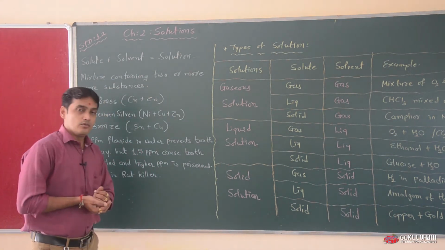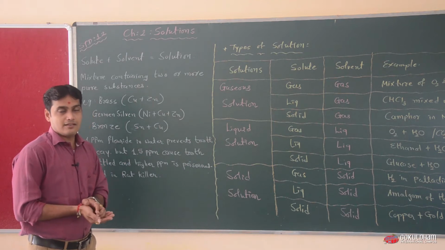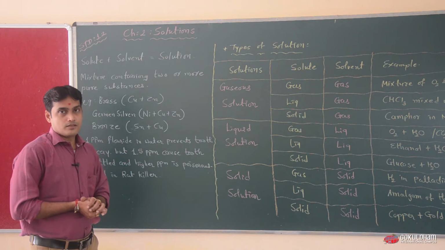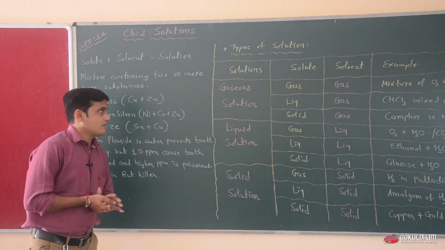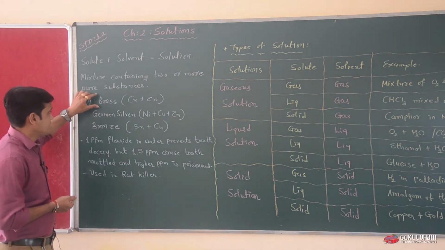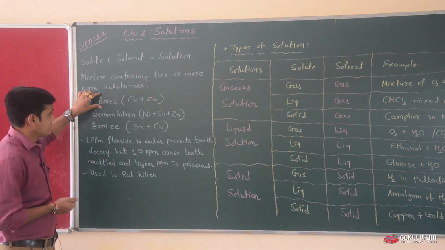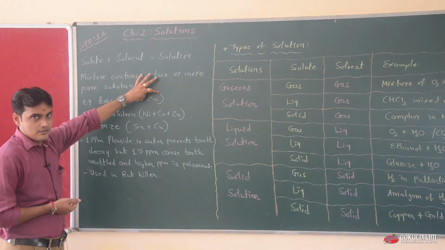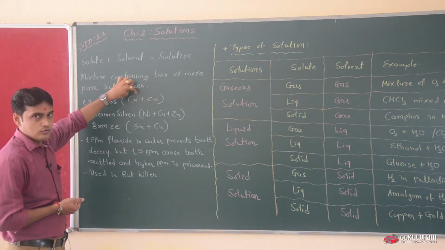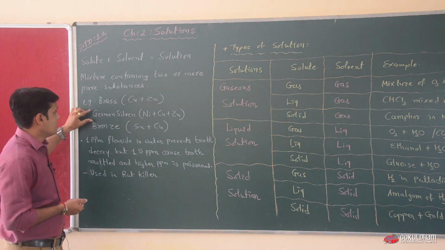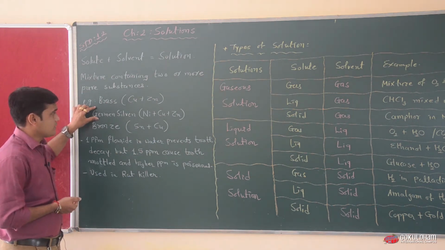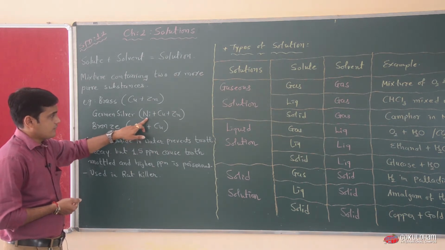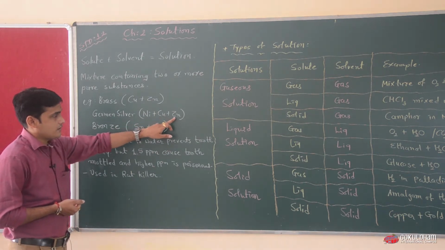In daily routine life, solutions are very important for us in various forms. Here are various examples. The first example is brass. Brass is a mixture of copper and zinc. You can remember it by Kunj. The second example is German silver. German silver is a mixture of nickel, copper and zinc.